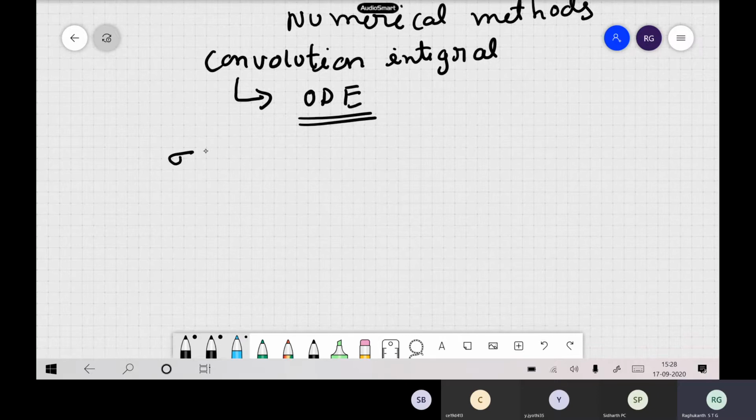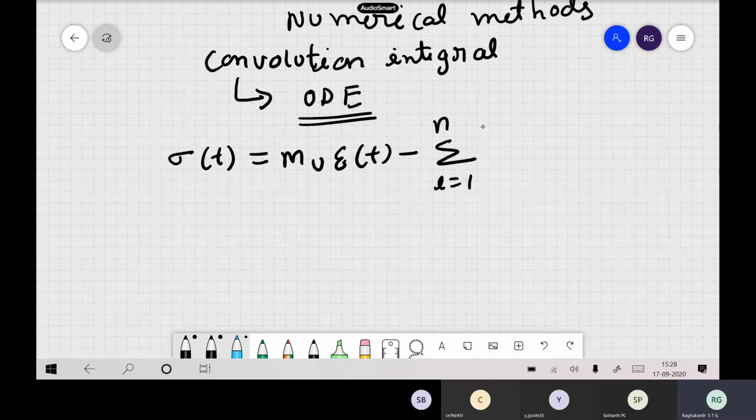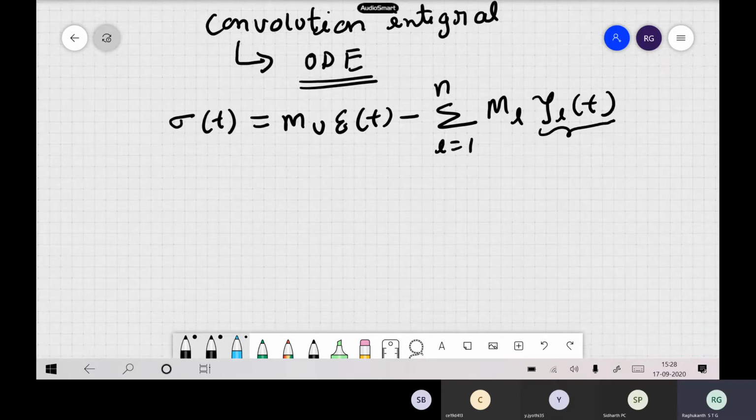For our viscoelastic medium, sigma of t is written as mu epsilon of t minus the sum over L from 1 to n of m_L psi_L of t. These psi_L of t are what we call memory variables or anelastic functions.